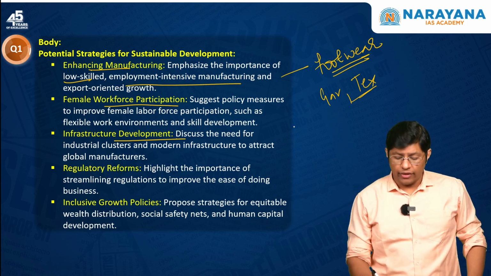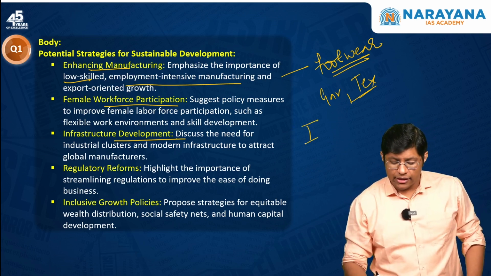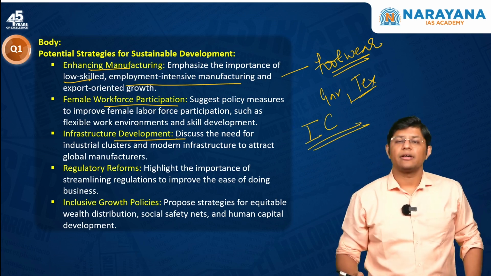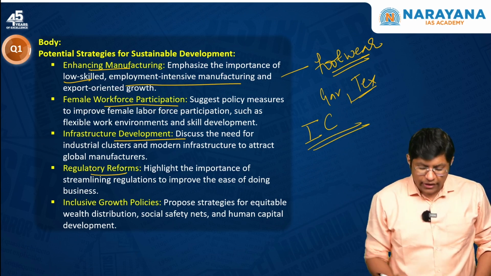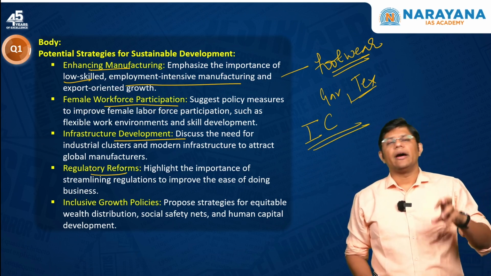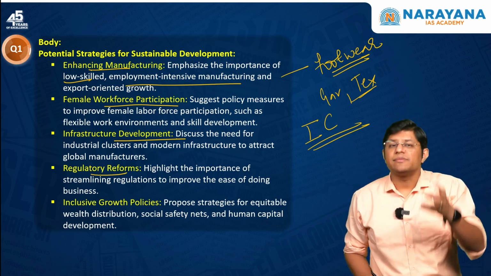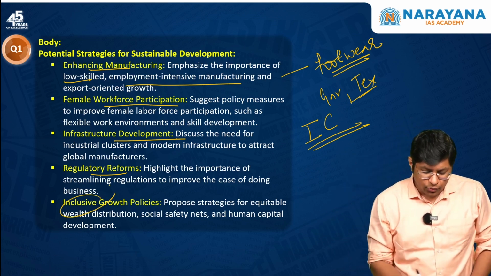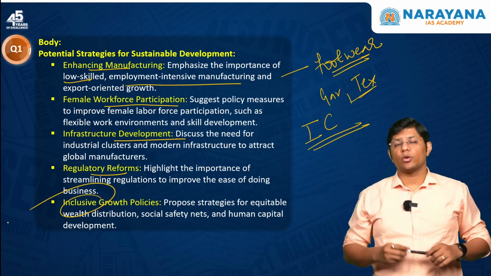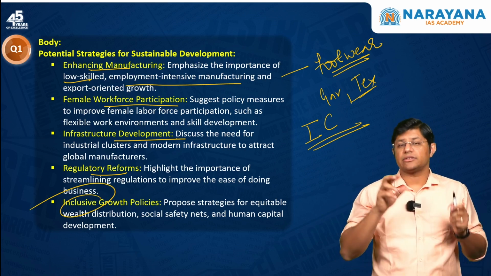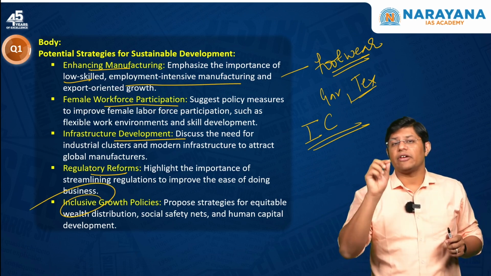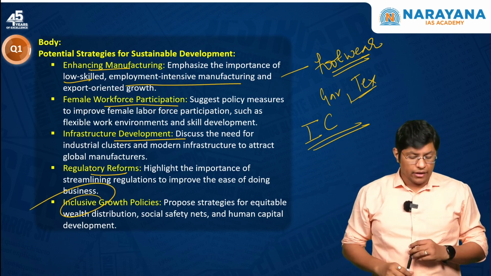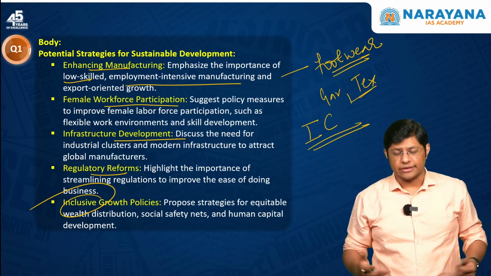Infrastructure development: we have to develop industrial clusters. Then regulatory reforms: we have to ensure that government intervention is minimum and the focus is more on governance. And then we have to ensure that growth is inclusive, that it reaches each and every section of society. And this is how you write the Mains answer.